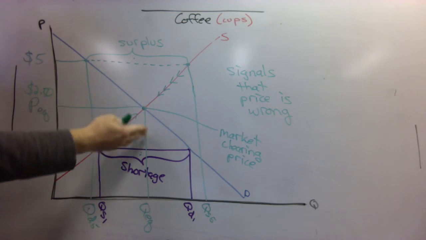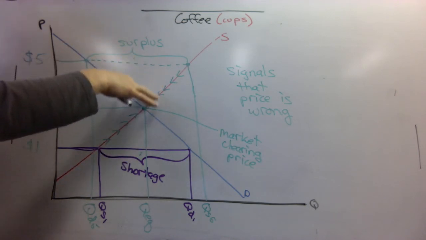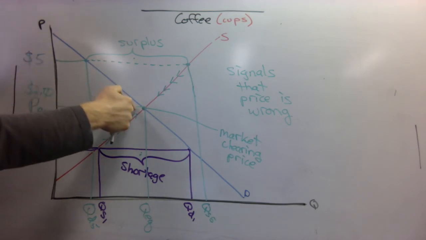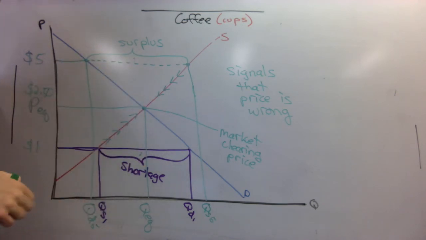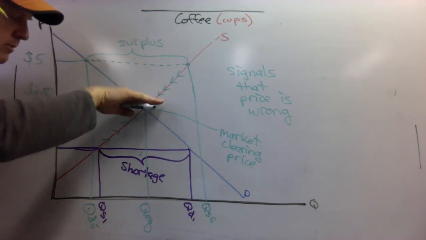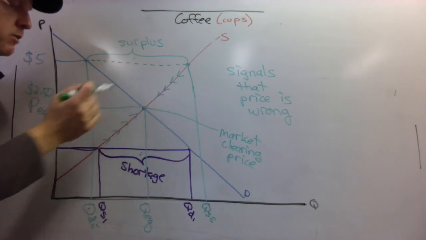There's profit to be gained by raising the prices. There is profit to be gained by lowering the prices. There's benefit to be gained by buying more at a higher price in the case of a shortage, or buying more at a lower price in the case of a surplus. In other words, the surplus puts pressure on prices to return to equilibrium. The shortage puts pressure on prices to rise to equilibrium.